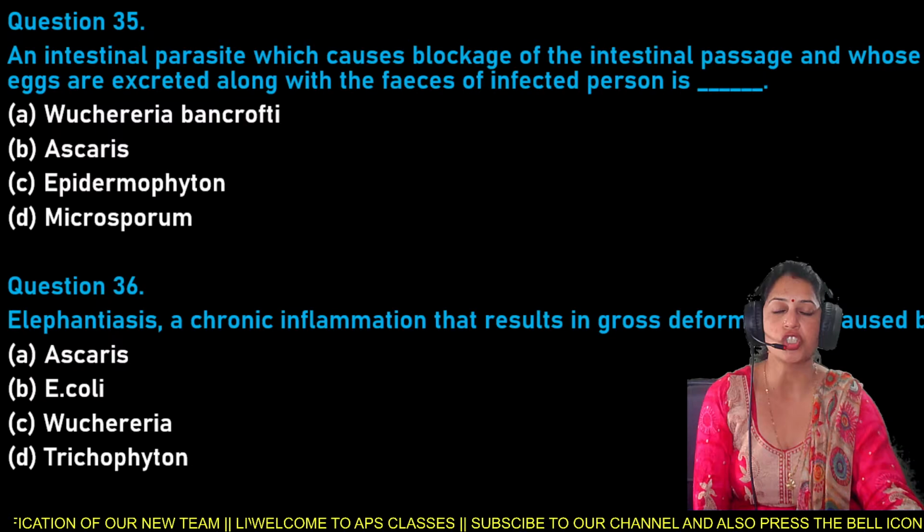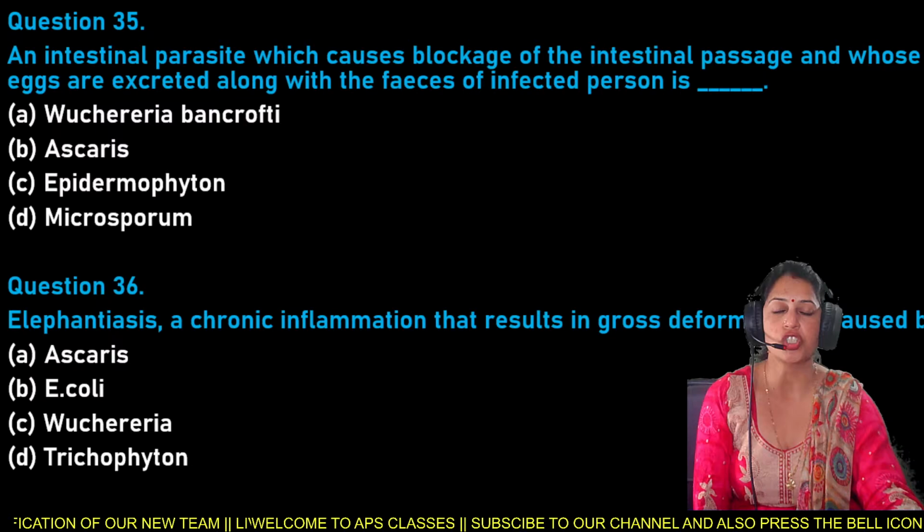Next is question number 39, and question number 39 is: which of the following pairs correctly matches a disease and a pathogen causing it? Option A is typhoid, Salmonella typhi, B. pneumonia, Haemophilus pneumonia, C. malaria, Ascaris lumbricoides, and D is ringworm, Entamoeba histolytica.